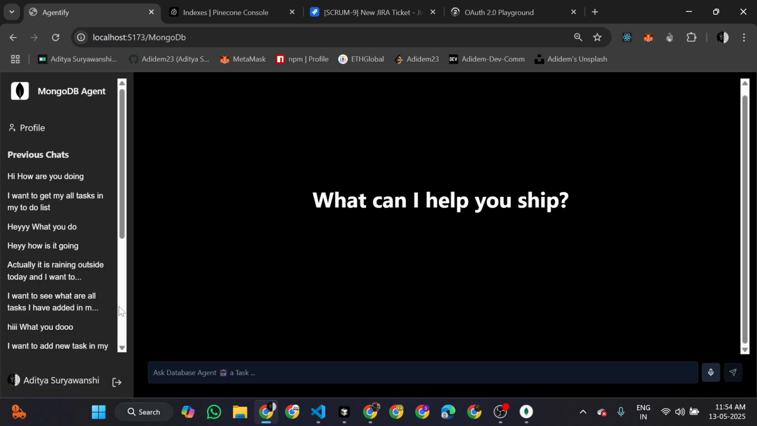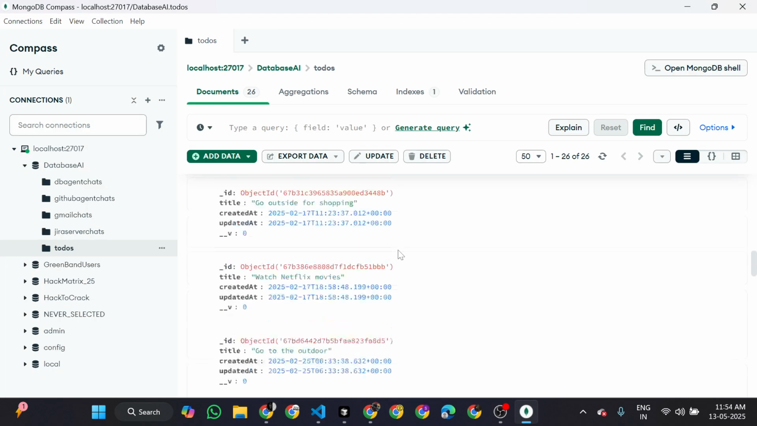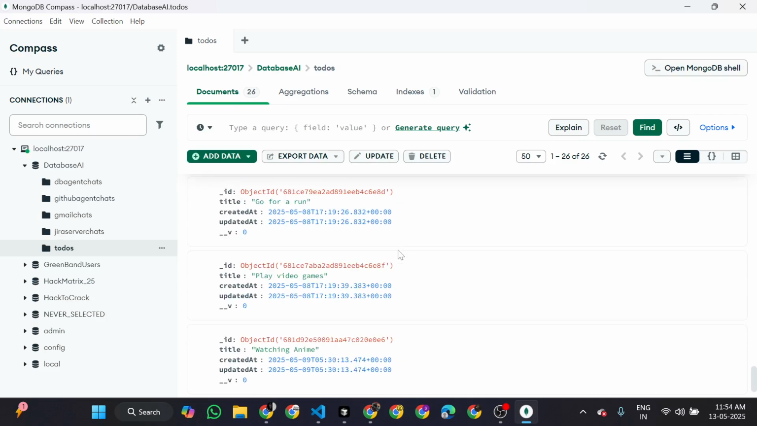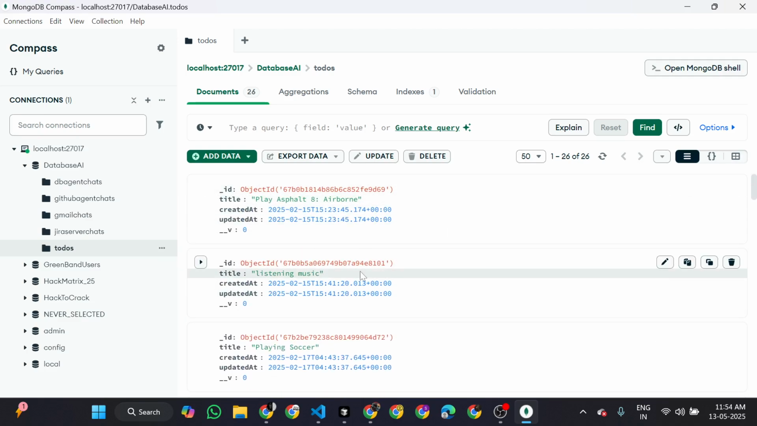After clicking on the particular agent, you will be redirected to a chatbot, the same as ChatGPT. You can see these are the previous chats which are there, and you can also chat here. For this, I have hard coded one database in my system, and it follows a particular schema. On this schema, we are doing CRUD operations on this local database with the help of our agent.